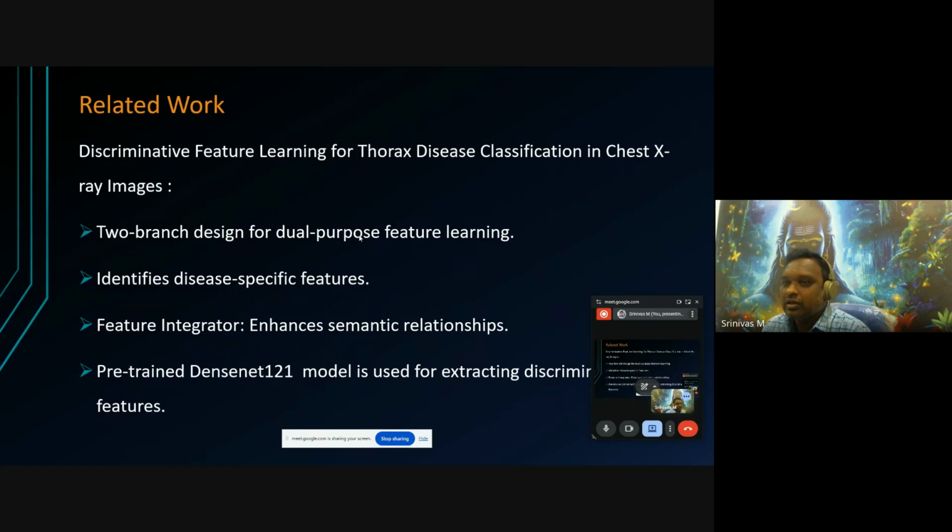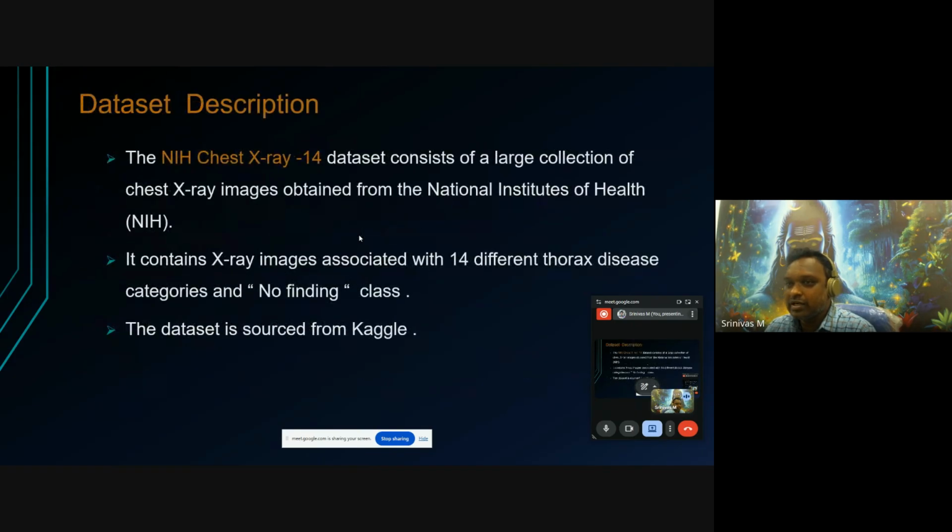Another related work is discriminative feature learning for chest disease classification on chest X-ray images. They use a two branch design with a dual purpose feature learning mechanism to identify disease specific features, enhancing the semantic relationship. For that, they use a deep learning model called the DenseNet 121 model, with a total of 121 convolution layers, to extract discriminative feature representations. These two are the related works in this presentation.